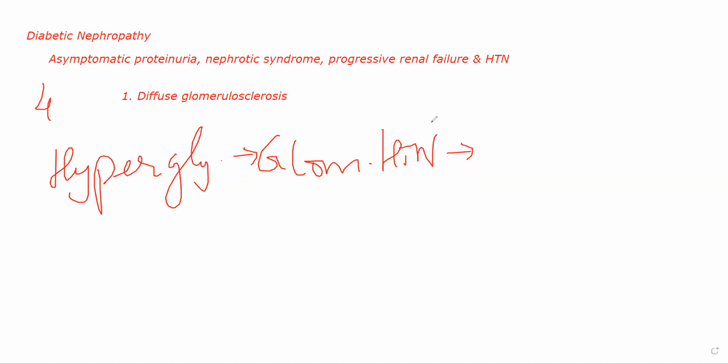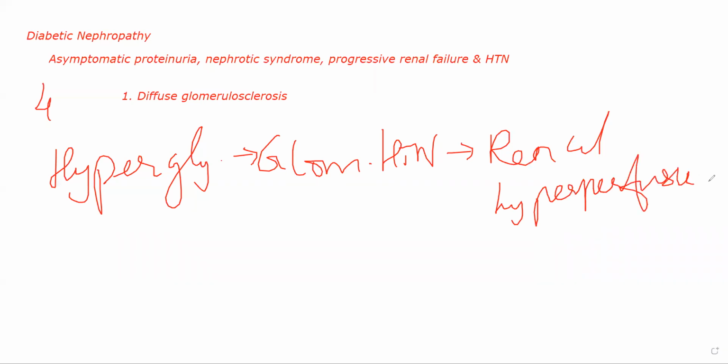So the patient is having glomerular hypertension, they will have renal hyperperfusion. Renal hyperperfusion essentially means that more and more amount of constituents will start leaving your kidney. Essentially, the filtration rate of your kidney will decrease. Okay. As the filtration rate of your kidney decreases, ultimately what happens is more and more proteins and important constituents of your blood and so on and so forth will start being lost. Okay. So that happens.